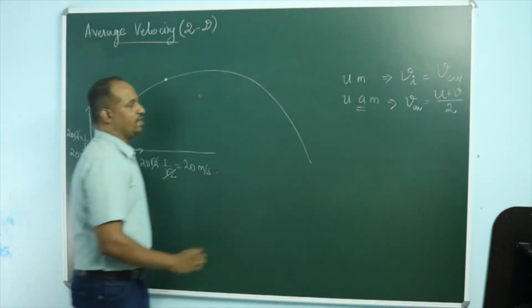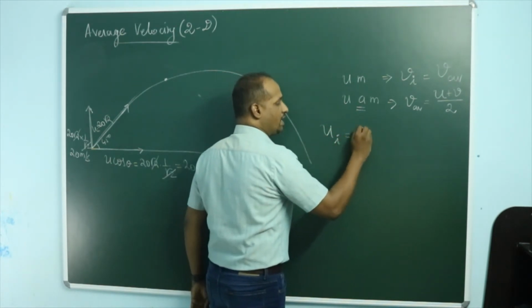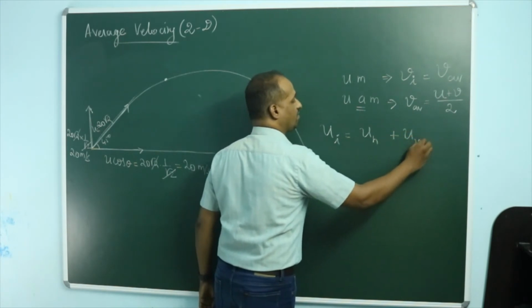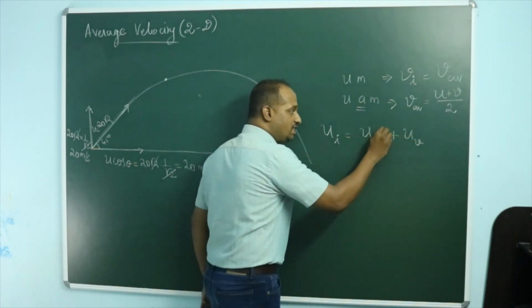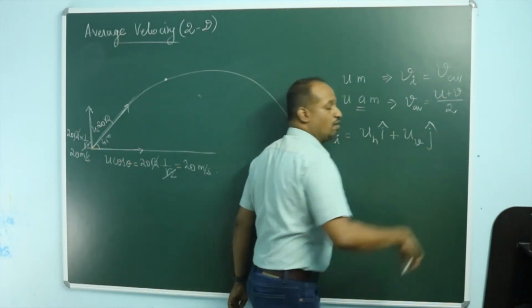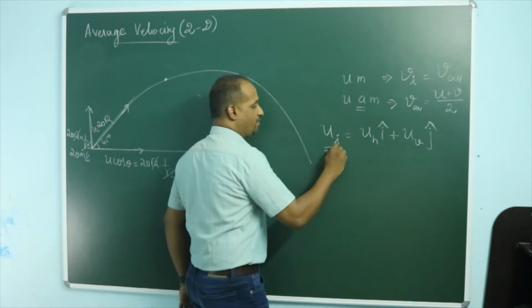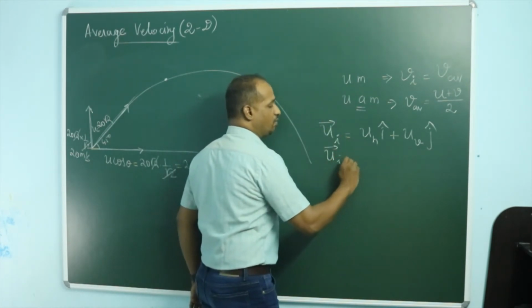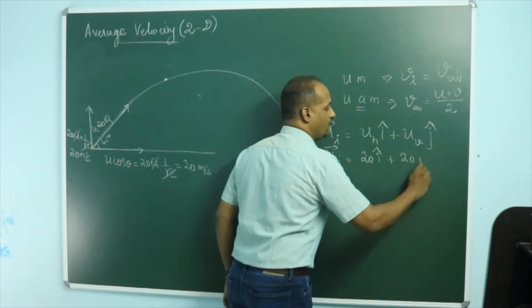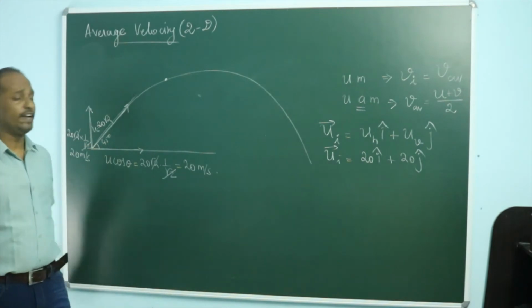So the initial velocity of the object, u initial, equals initial horizontal velocity plus initial vertical velocity. Horizontal velocity is along the x-axis direction and vertical velocity is along the y-axis direction. Then this initial velocity vector equals 20 i cap plus 20 j cap. That's done. What about the final velocity?